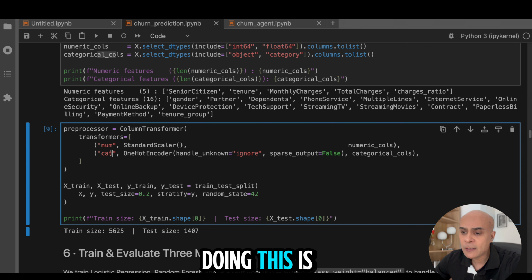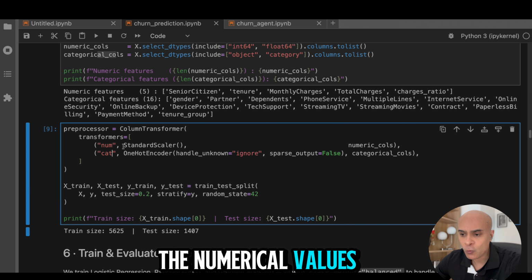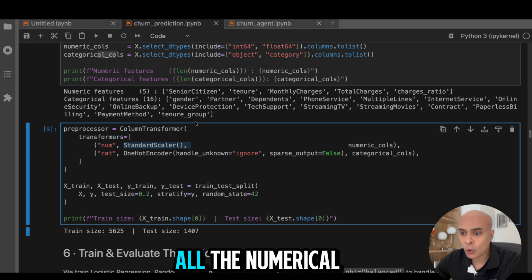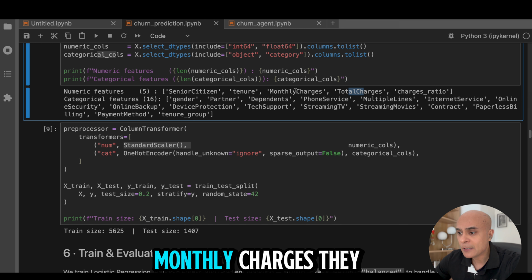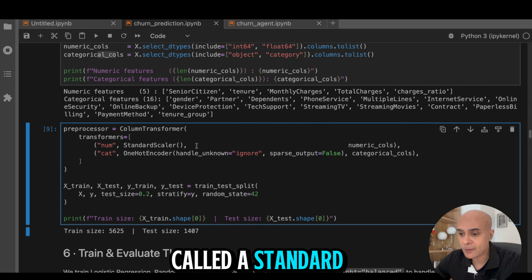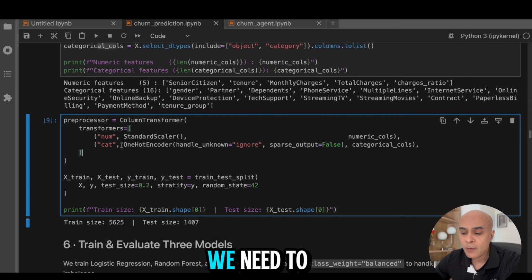The reason why we are doing this is because we have to apply some pre-processing. For all the numerical values, we need to apply a standard scaler. All the numerical columns are on different scales. For example, tenure is in months, and total charges and monthly charges are in dollars. So we need to convert them into a constant scale, and you can do this using a function called StandardScaler. And for all the non-numerical or categorical columns, we also need to convert them into numerical values using this function called OneHotEncoder.